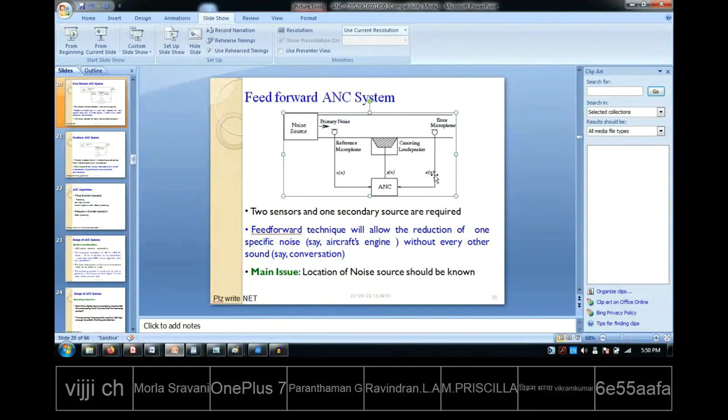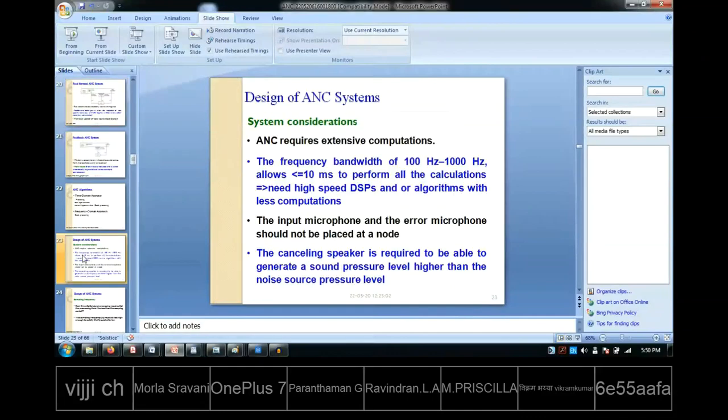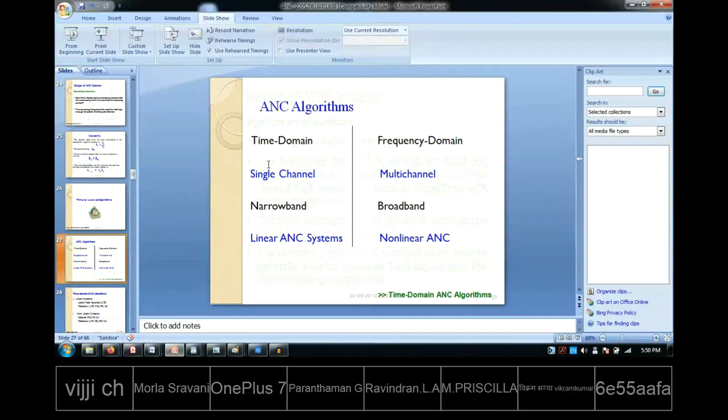Let me quickly go through the LMS algorithm. I think the LMS algorithm is a very fundamental algorithm you would have studied many times. Algorithms can be classified as time domain or frequency domain. It can be a single channel or a multi channel case. It can be narrow band or broadband. The noise is not always narrow band, right? Sometimes the noise will be broadband, and over a huge set of frequencies you have to cancel the noise. And one more very important thing: linear systems and non-linear systems.